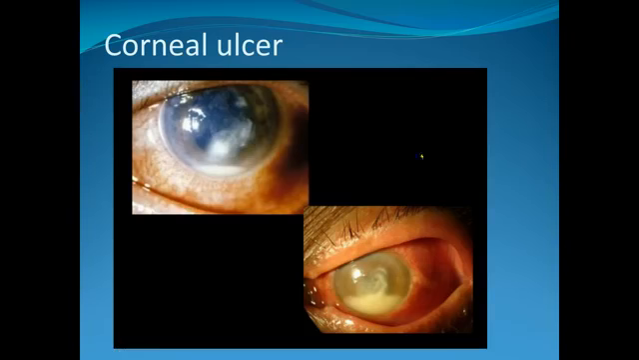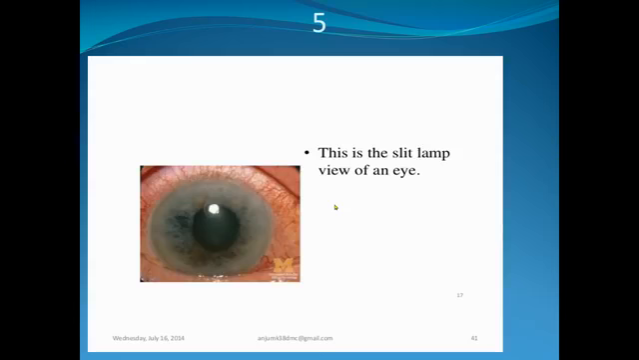This is another picture. Corneal ulcer with hypopyon, corneal ulcer with hypopyon. There is another picture that may come in another station of the hospital. The question may be related to corneal ulcer. There is another picture. This is the slit lamp view.